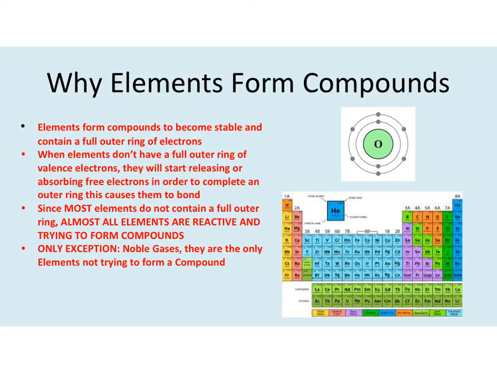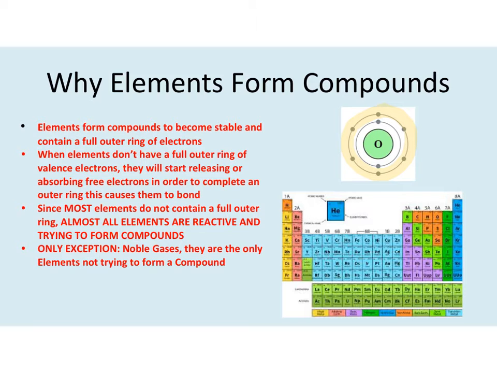Like I mentioned, elements form compounds to become stable and contain a full outer ring of electrons. If we look at oxygen, we can see that there are only 6 electrons in its outer ring. Remember, we only care about the outer ring. The first ring is filled, it has its 2 electrons, but the outer ring isn't. It has 6 and it can contain 8. That means oxygen is going to be reactive. Any element that doesn't have a full outer ring is going to be reactive and trying to form a compound so that it gets a full outer ring.